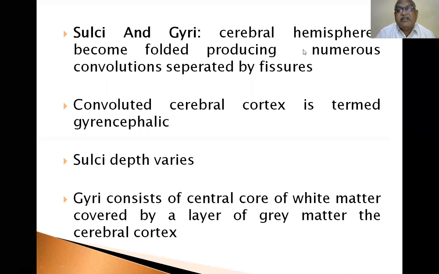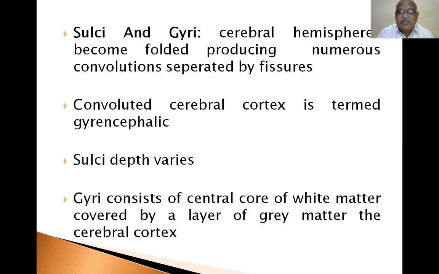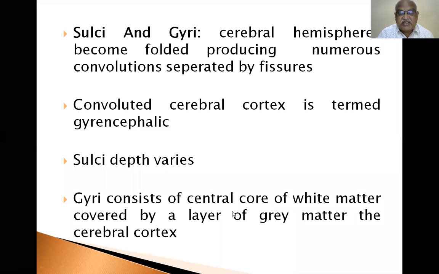Now, sulci and gyri. The cerebral hemispheres become folded, producing numerous convolutions separated by fissures. The convoluted cerebral cortex is termed gyrencephalic. Sulci depth varies, so all sulci are not similar in depth and shape. They differ. For example, the lateral sulcus is deeper when compared with the remaining sulci present in the brain.